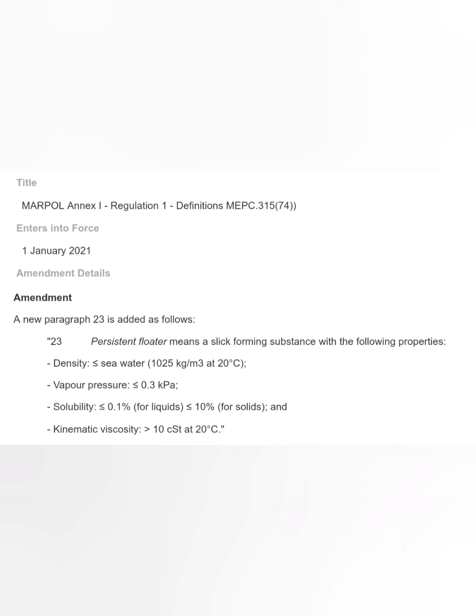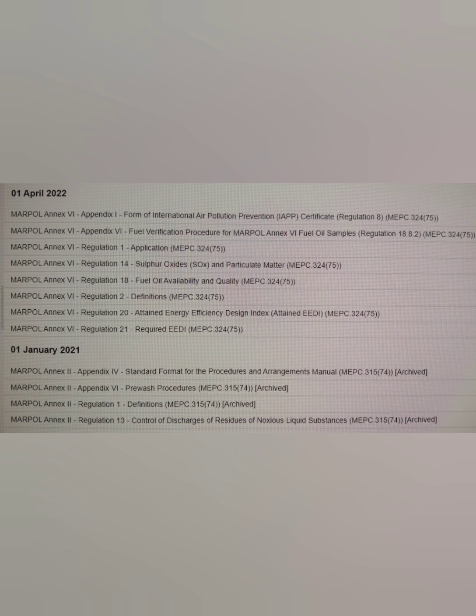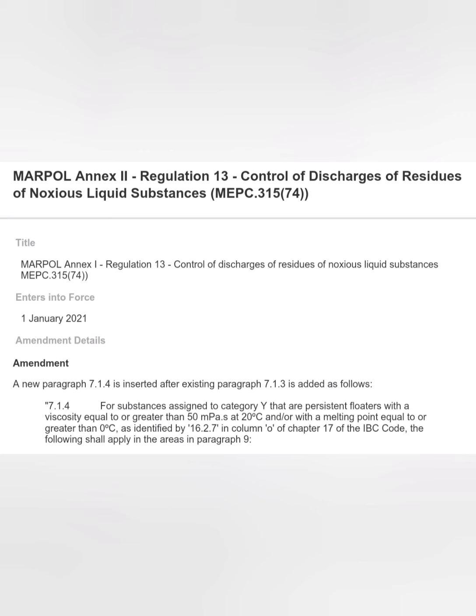And of course, if something new has been added into Annex 2 of MARPOL, then there is a Regulation 13, control of discharge of residue of noxious liquid substances. So some amendments have to be there about this particular liquid.